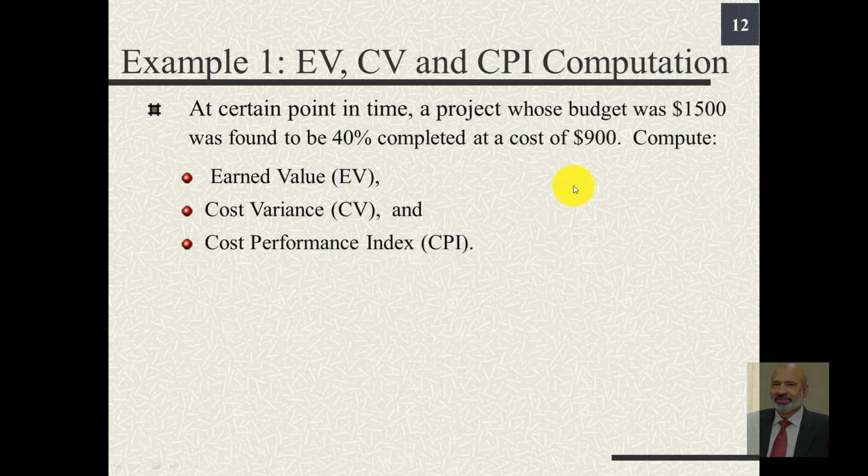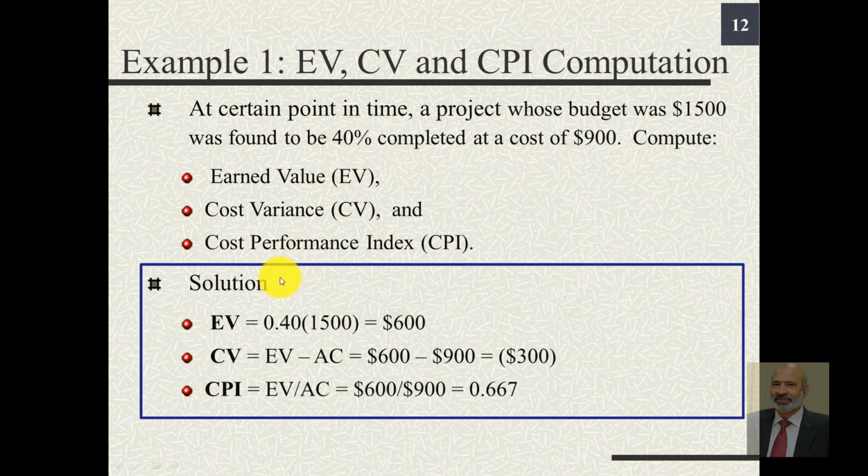We know that the budget for the project is $1,500. This is our value of BAC. We have completed 40% at an expense of $900. This $900 is our actual cost, AC, and the project has been completed 40%. In other words, we have an earned value equivalent to 40% of the work. So doing the computation, earned value will be 40% or 0.4 of the project value, which is 1500, which is basically BAC. So the earned value is $600, whereas we have spent $900.